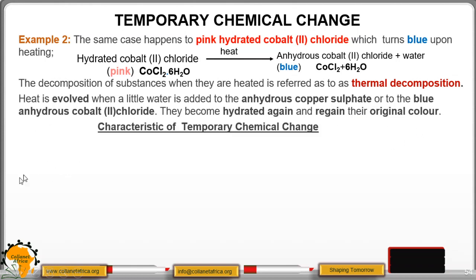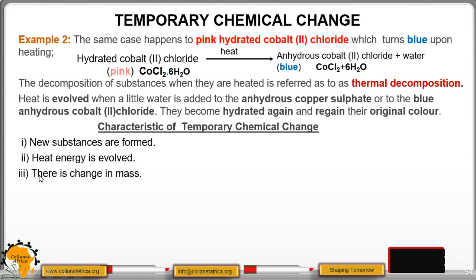They have 4 characteristics. That is, temporary chemical change has the following characteristics. 1. New substances are formed, like in this case, a new substance called cobalt chloride, which does not have water of crystallization. Then energy is involved when you add water to regain the original color of the substance. In addition, there is a change in mass. When this water of crystallization disappears, the weight of cobalt 2 chloride is less than the original.